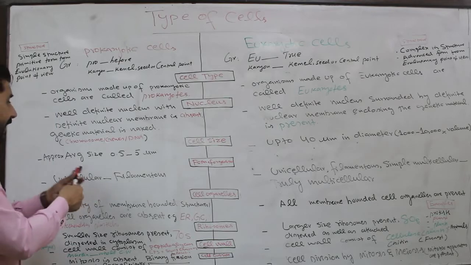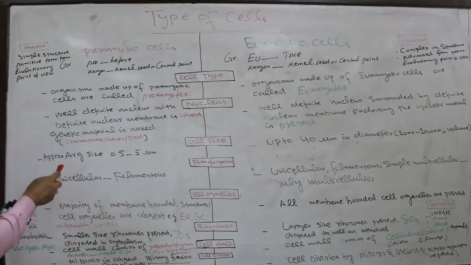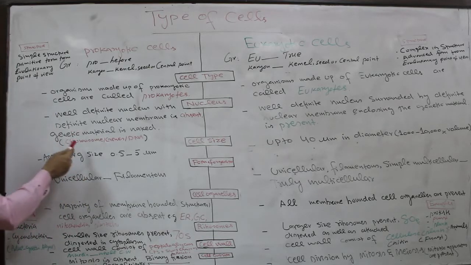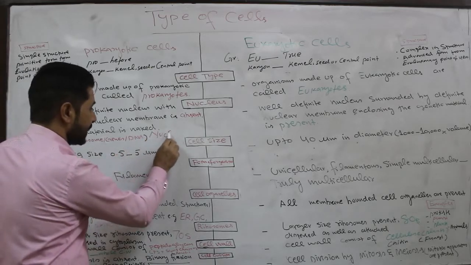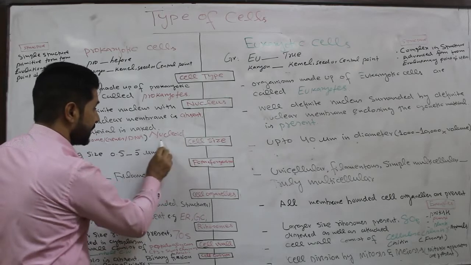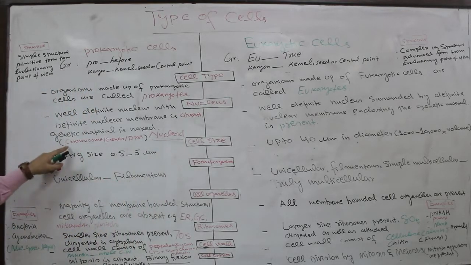Also, a region is present in the prokaryotic cell where the chromosome has genes and DNA in it. This region is called the nucleoid. Nucleoid is a region where the chromosome as genetic material is present in the cell of prokaryotes.